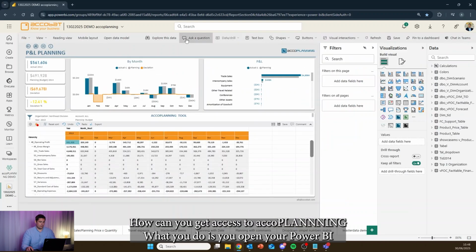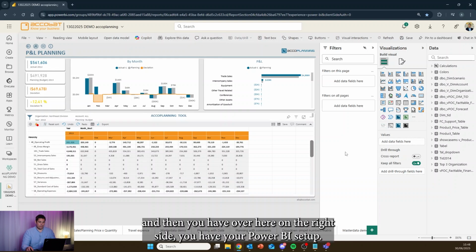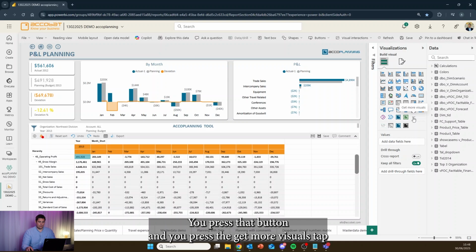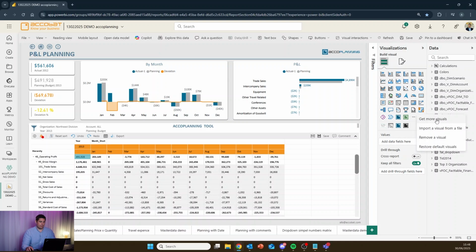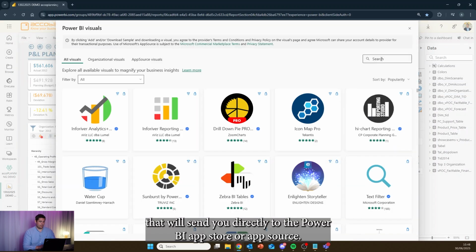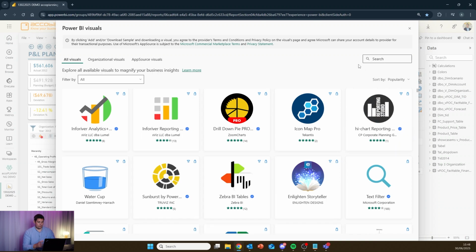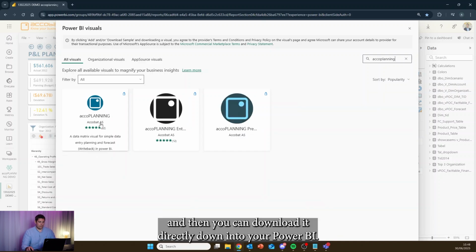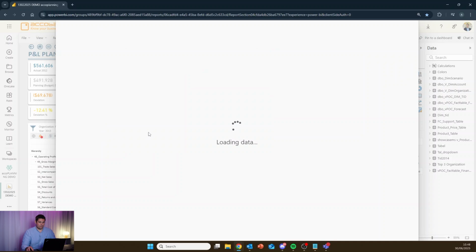What you do is you open your Power BI, and over here on the right side, you have your Power BI setup. Here you can see all of your visuals. You can find these three dots here that say Get More Visuals. You press that button and you press the Get More Visuals tab. That will send you directly to the Power BI App Store, or AppSource. In here, you can search for accoPLANNING and you can see there is the visual. You press the visual and then you can download it directly into your Power BI.